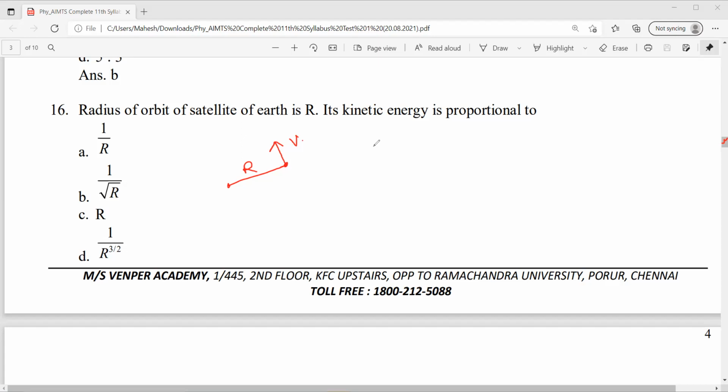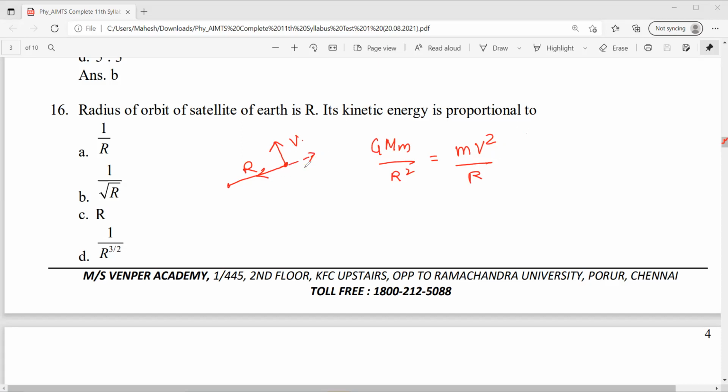Directly we can apply GMm by r square is equal to mV square by r.